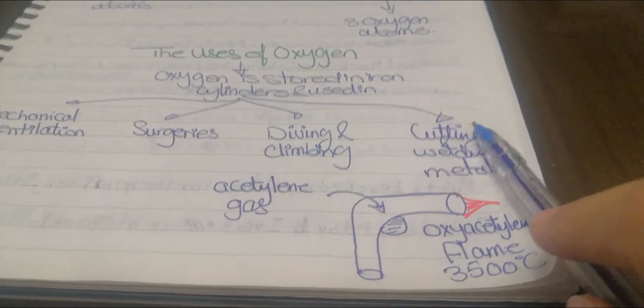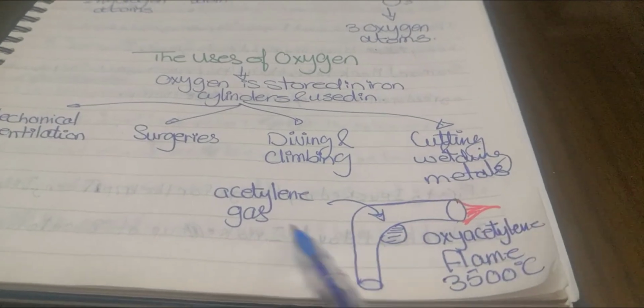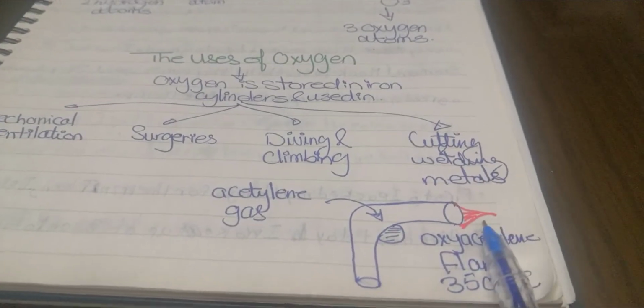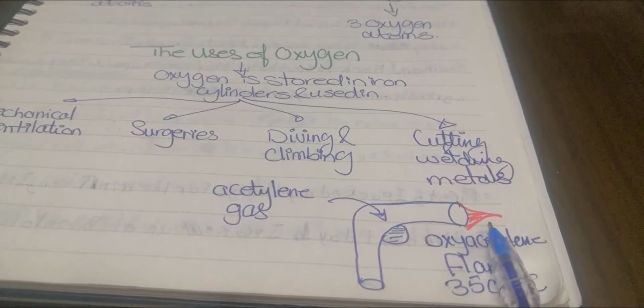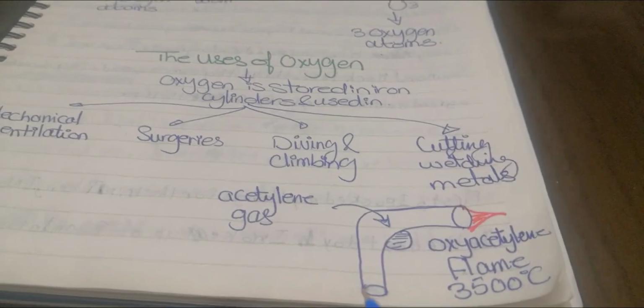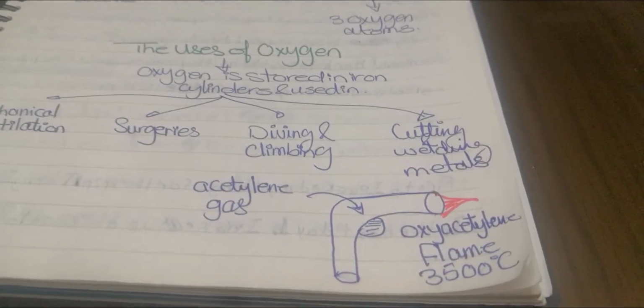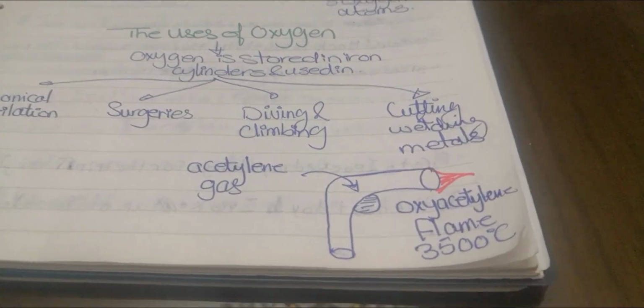So again, cutting and welding metals is one of the oxygen uses, by which acetylene gas joins with the available oxygen in the air when it comes out of the gun, forming a flame called the oxyacetylene flame, whose temperature is 3,500 Celsius degrees, which is enough to cut and weld metals.